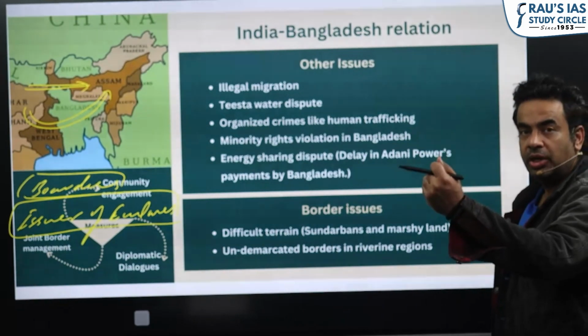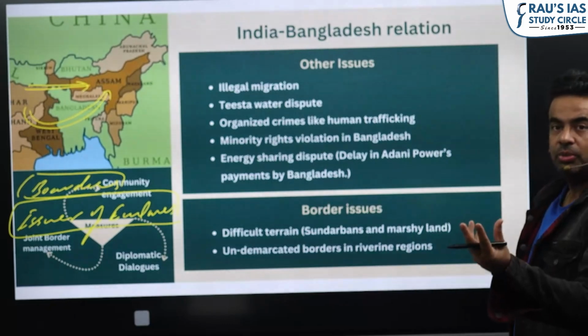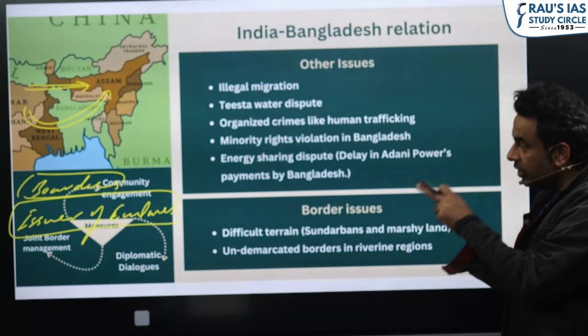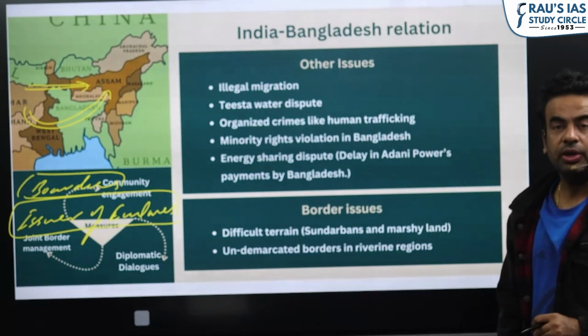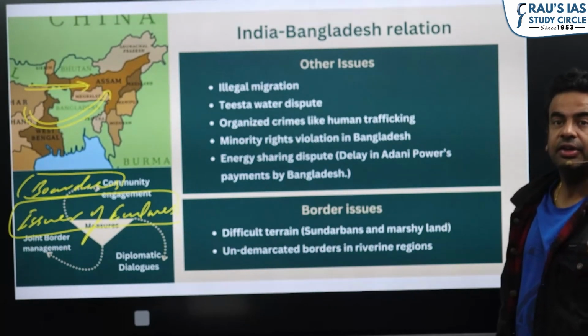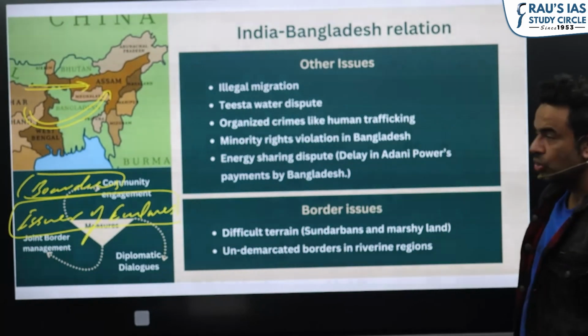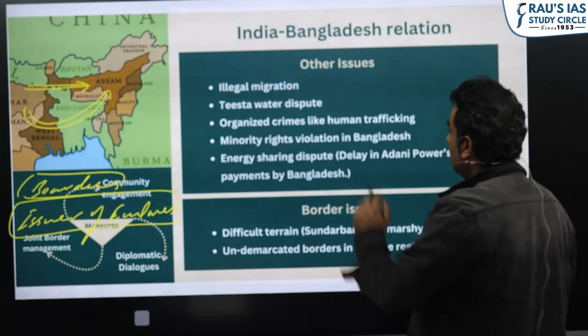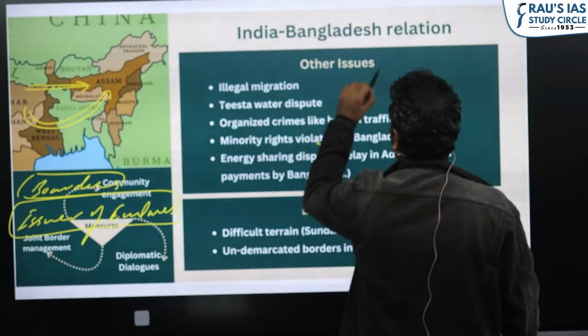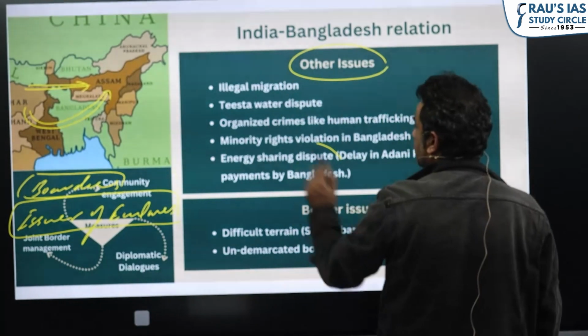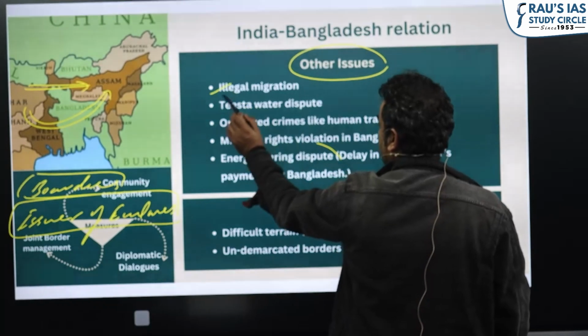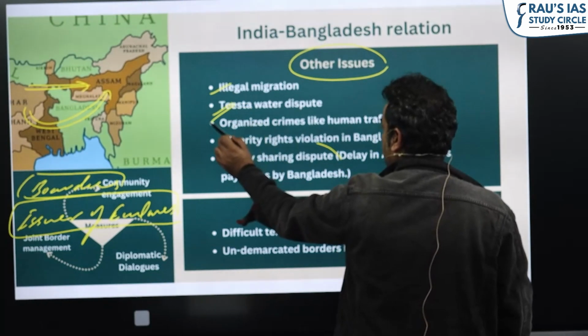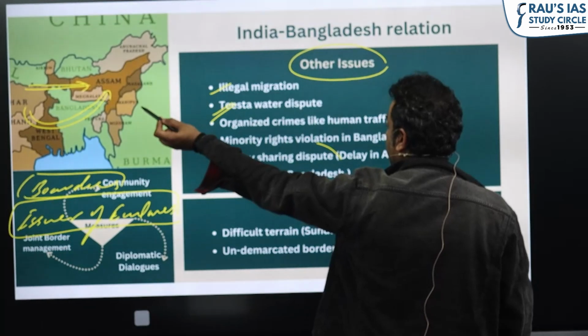We have given more enclaves, that is small islands, to Bangladesh, and accepted their sovereignty. We did this only because we are looking for an alternate transit route through Bangladesh to reach out to the Northeast. But the major areas on which we have tensions are illegal migration, the Teesta water issue, and